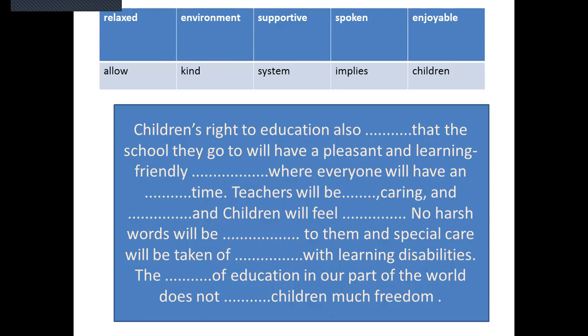So we are finding the answer: relaxed, environment, supportive, spoken, children, enjoyable. I think the correct answer will be enjoyable, because in this gap it is a perfect match for "where everyone will have an enjoyable time."